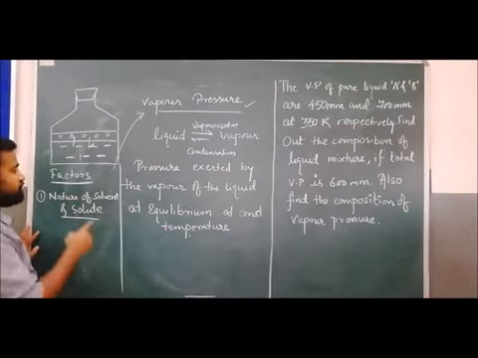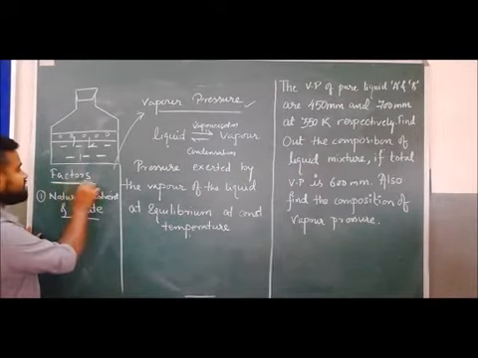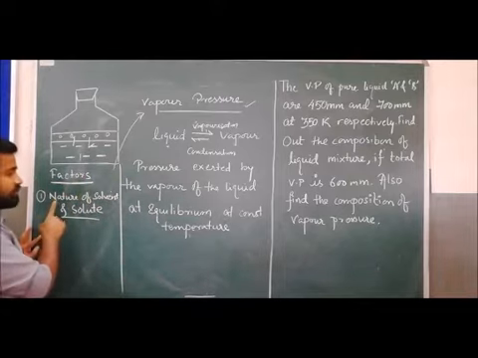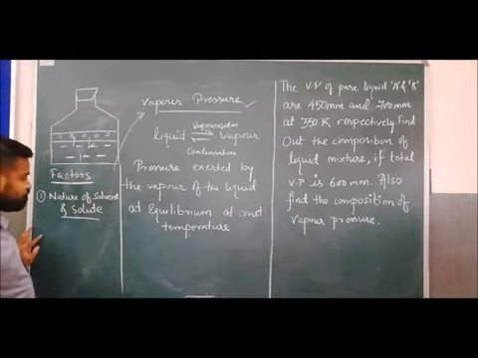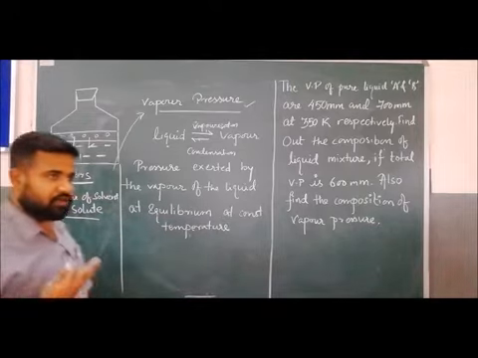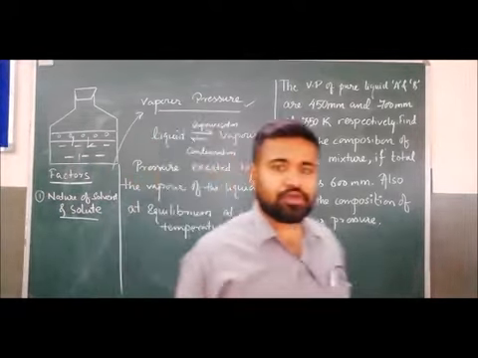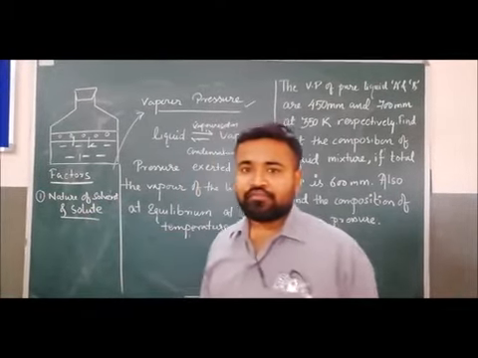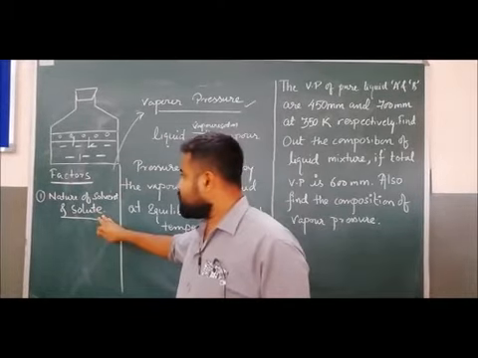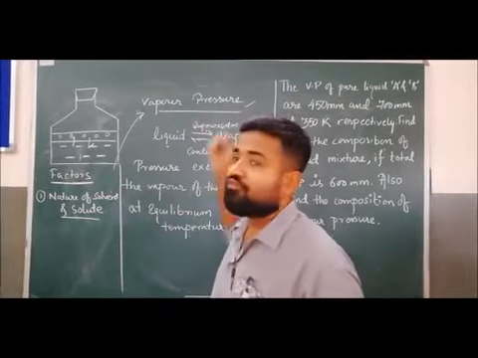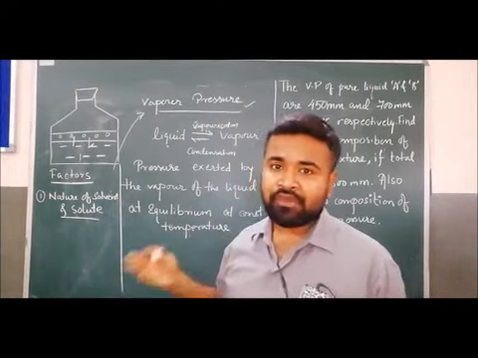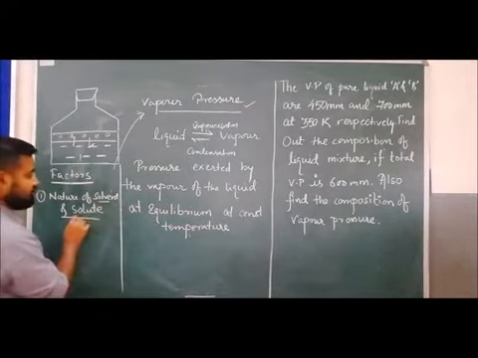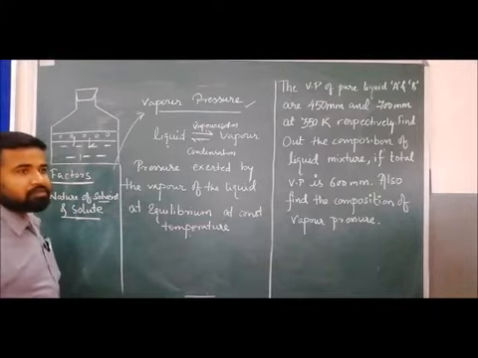The vapor pressure depends upon some factors. The factors affecting the vapor pressure: the first factor is the nature of solvent and solute. If the solvent and solute are volatile, then they will have more vapor pressure. Greater the volatility of the solute and solvent, greater will be the vapor pressure.